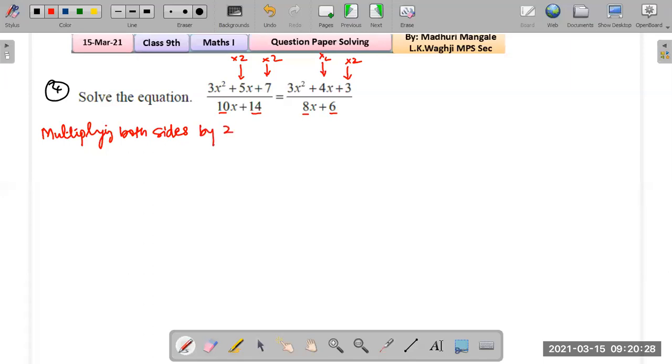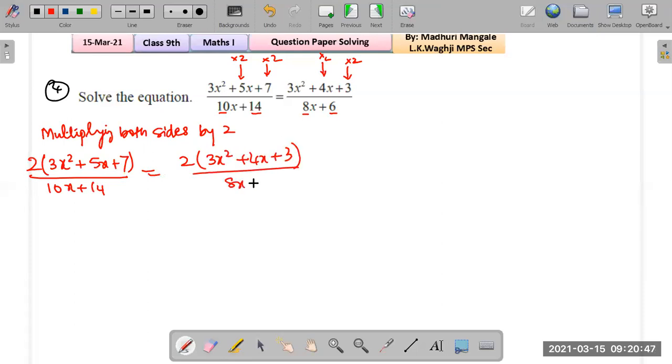And what will that give? That will be 2 times (3x squared plus 5x plus 7) the whole upon 10x plus 14, which is the same as 2 times (3x squared plus 4x plus 3) the whole upon 8x plus 6. So what are we doing here? We are distributing this 2 to all the terms.